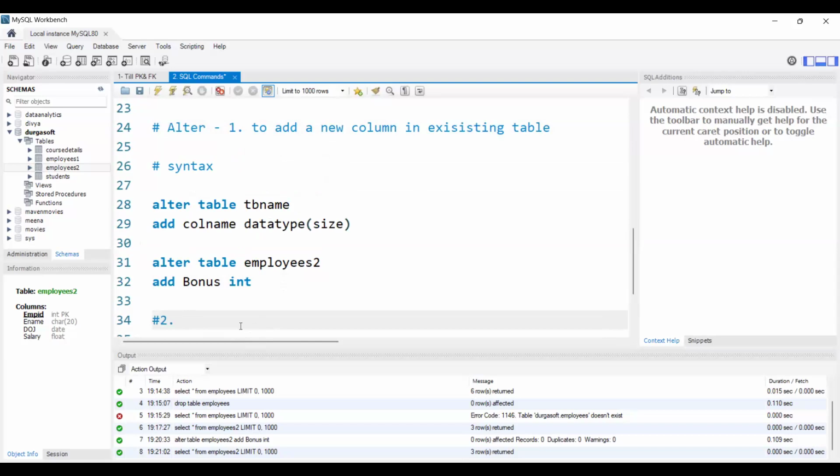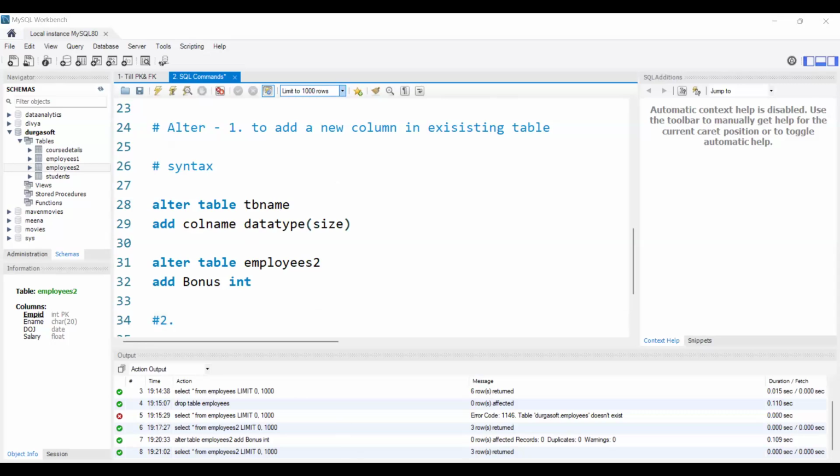We can simply write the insert command, okay? By using the insert command. Only to the specific record or all records? No, only to the bonus column we can add. I will show you. First let's complete all the use cases of alter, then I will show you that. Sure. Thanks.